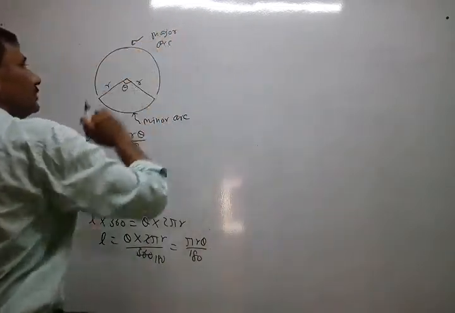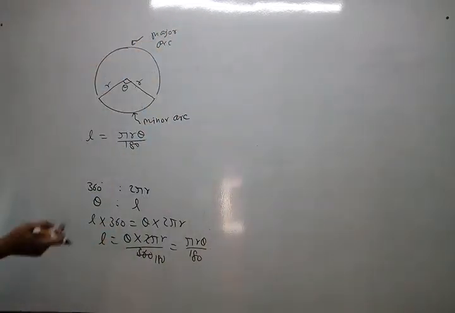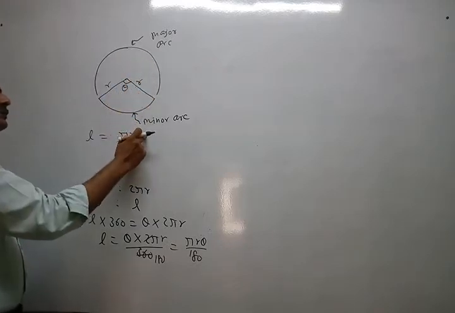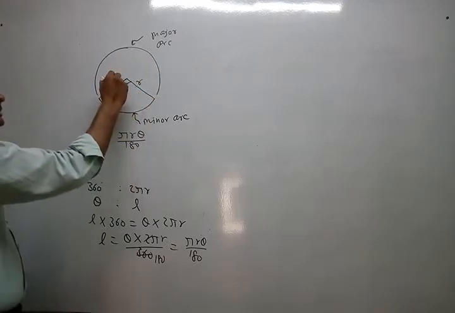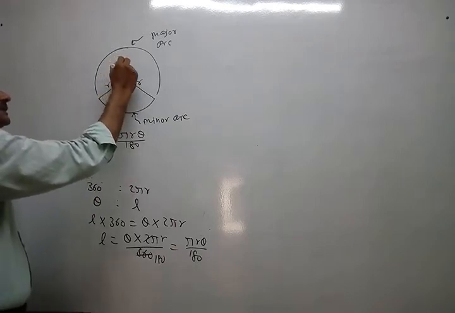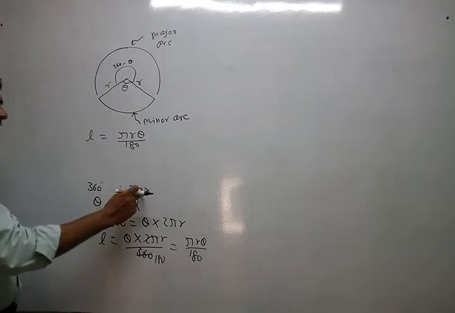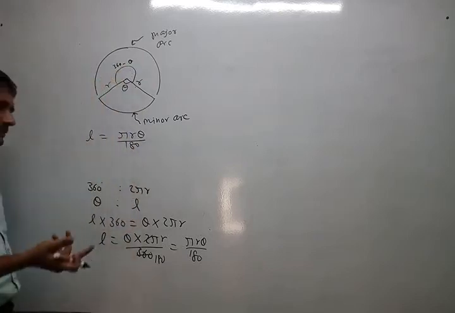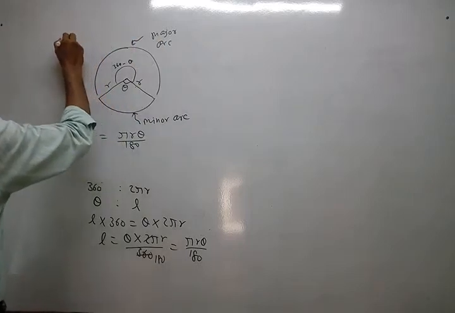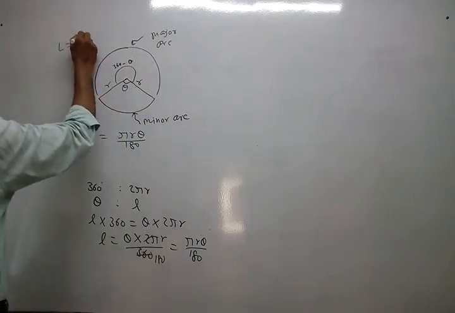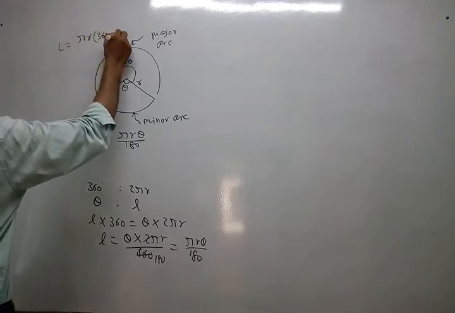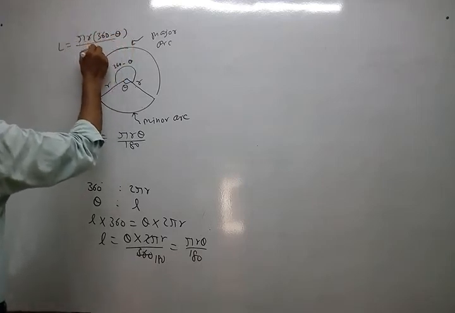Suppose you want to find the measure of the major arc, then you can find it by the same formula, but instead of theta you have to write 360 minus theta. So L is equal to pi r times 360 minus theta upon 180.